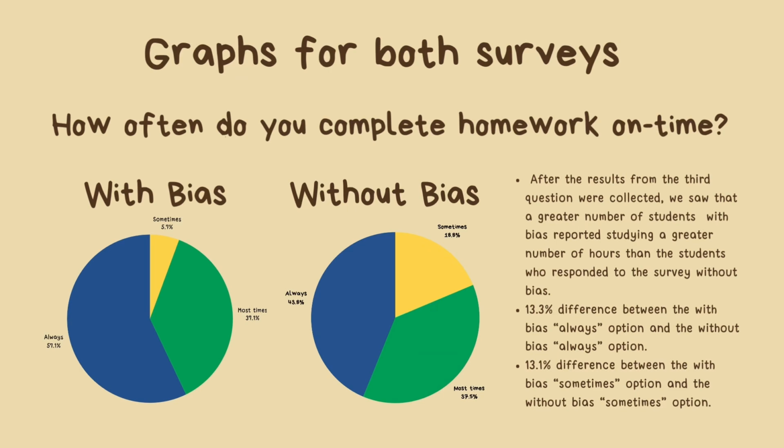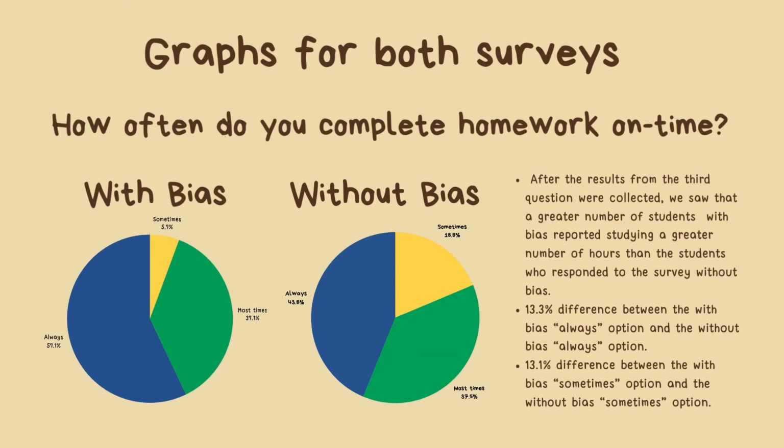And then finally, our last question, how often do you complete homework on time? This, as you can tell by the pie chart, was our biggest variance within the two surveys. After the results from the third question were collected, we saw that a greater number of students with bias reported completing homework more often than the students who responded to the survey without the bias. There is a 13.3% difference between the with bias always option and the without bias always option, as you can see by the blue portion of the pie chart.